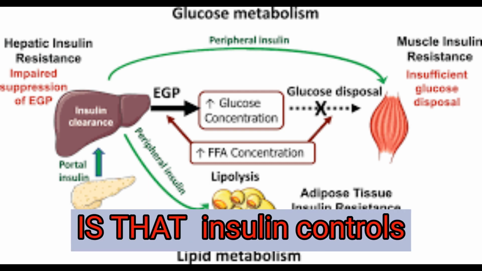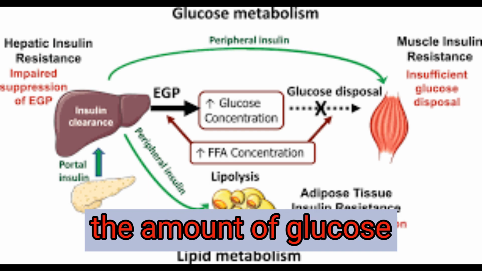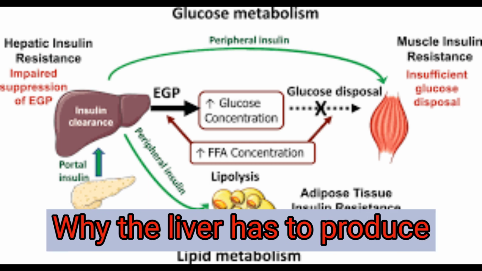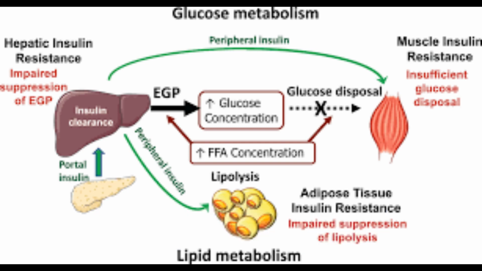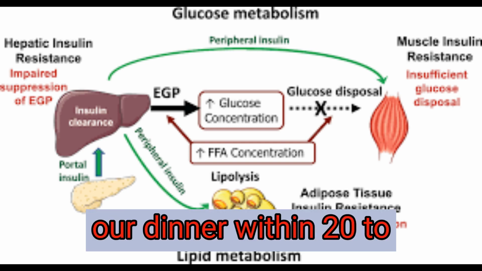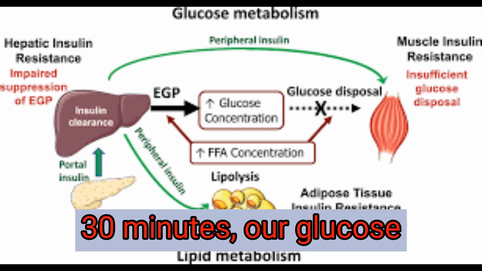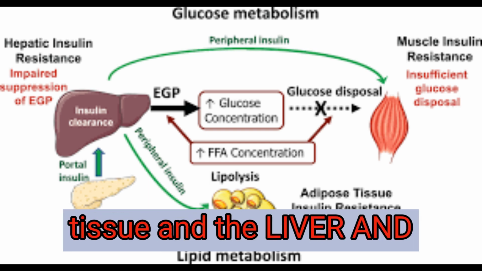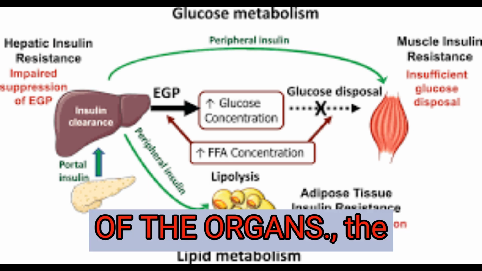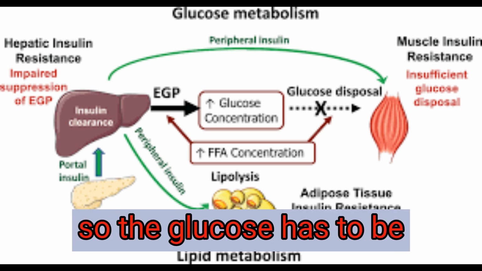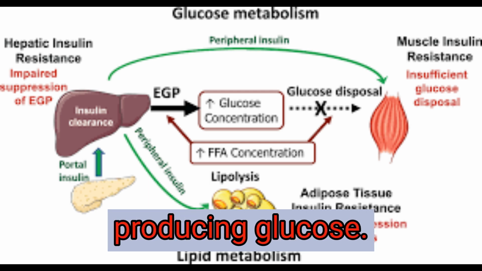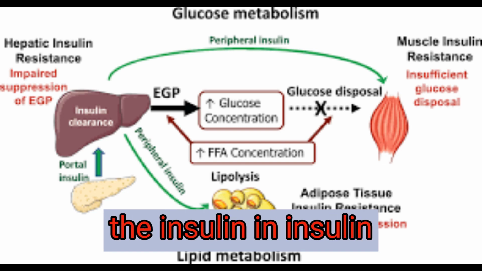The first step that happens is the insulin controls the amount of glucose that is produced by the liver 24/7. Why the liver has to produce glucose 24/7 is, after we take lunch or dinner, within 20 to 30 minutes our glucose will be disposed of to the muscle, the fat tissue and the organs. The rest of the time, the brain needs glucose, and so the glucose has to be produced somewhere. The liver goes on producing glucose. This is controlled by the insulin.